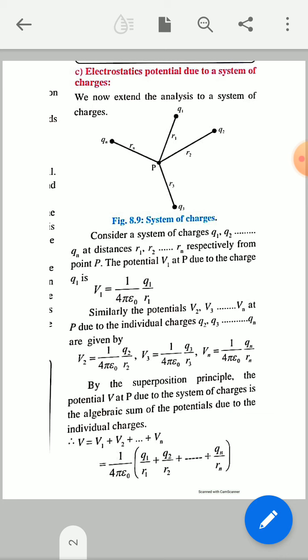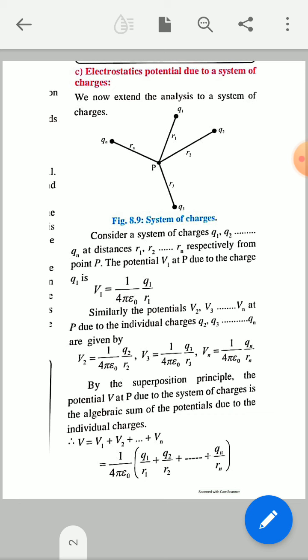For this purpose we refer to the following diagram. In this diagram, P is a point at the center, and surrounding the point P there are charges Q1, Q2, Q3, up to Qn.